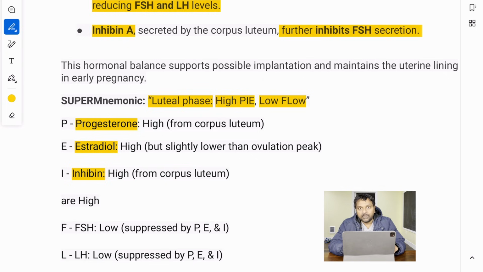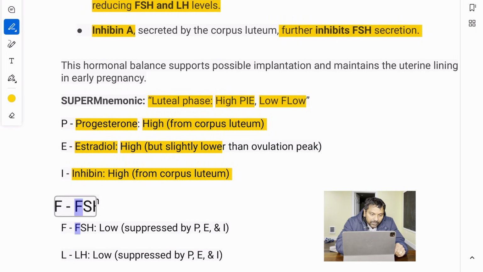The pi. I want to eat this pie. You can also say, I love this pie. All right? Love for luteal phase and pi. And the pi is high. So progesterone is high from corpus luteum. There is estradiol high, and inhibin is high from corpus luteum. All right, and so luteal phase high pi and a low flow, and flow, F and L, that is for FSH and LH. So FSH is low and LH is low.